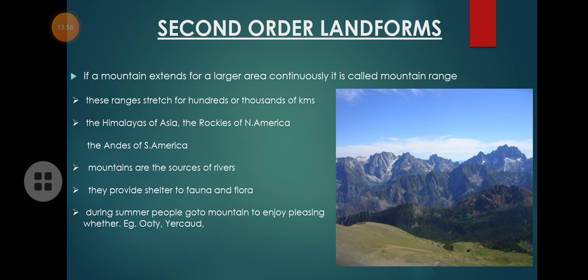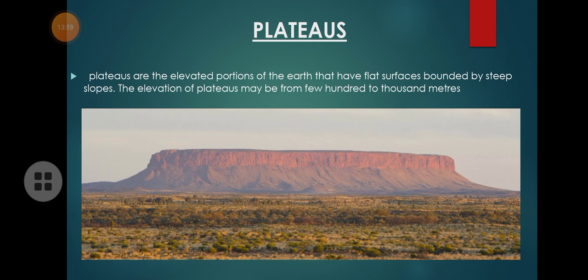Then we move on to another part of the second order landform, that is plateaus. So what are plateaus? Look at the picture in the display. These are plateaus. Plateaus are the elevated portions of the earth. It is not a low-level portion, it is high above the ground. They are elevated like mountains.